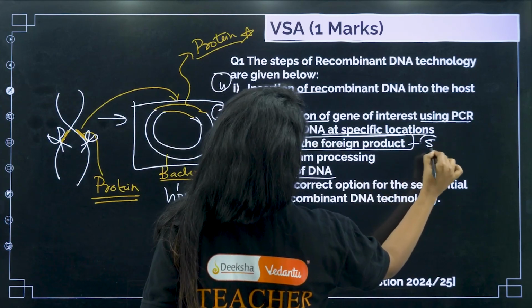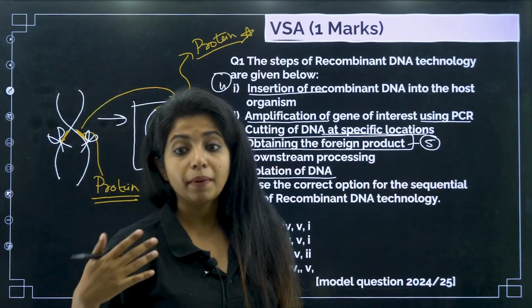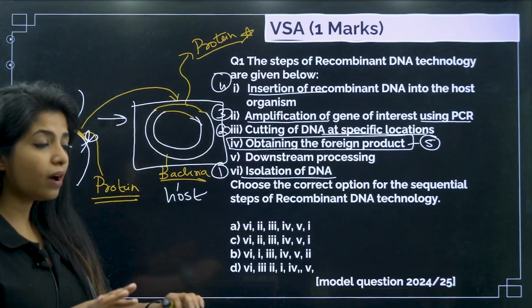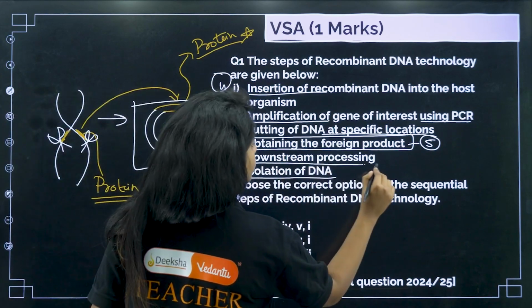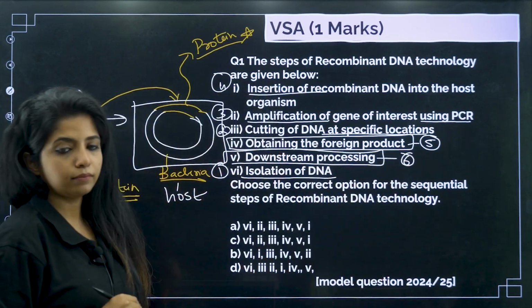The fifth step. After I have obtained it, I have to make sure that it's clean. There might again be a lot of things along with the product that I am looking for. So you have to make sure that it undergoes a processing, and that processing is known as downstream processing, my dear children. So this becomes the sixth point.